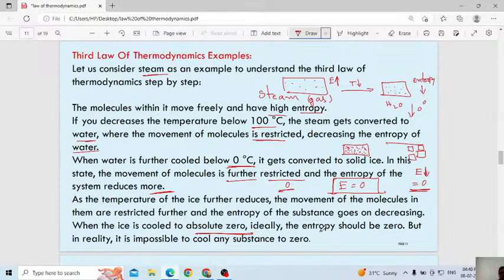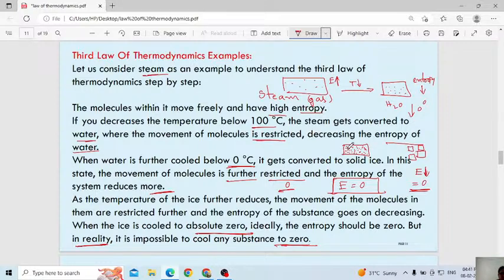Here ideally the entropy should be 0, but in reality it is impossible to cool any substance to 0 degree, because we can't achieve entropy 0. That is impossible, but we can at least assume that the entropy will be 0 when there is no movement of particles. All the particles will be compact, as in the case of an ice cube.